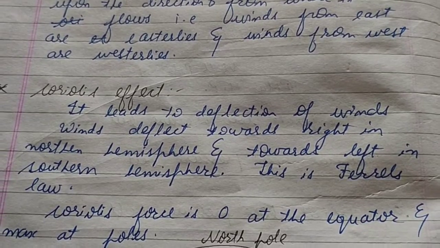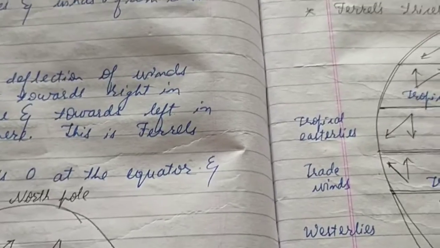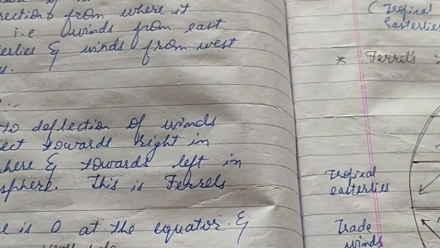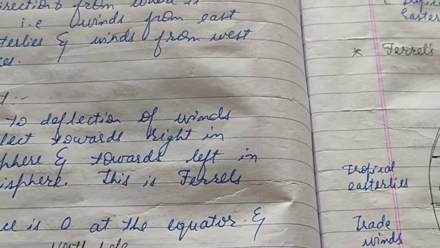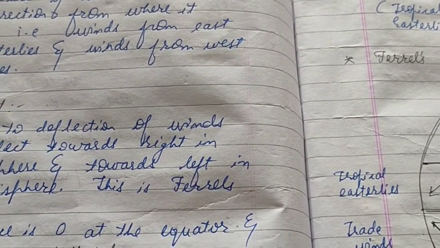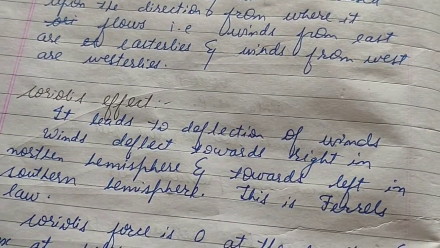Before that, let's see what is Coriolis effect. Coriolis effect basically leads to the deflection of winds. Winds in the northern and the southern hemisphere deflect in a particular direction, and that is because of this Coriolis effect. Why is this Coriolis effect experienced? It is because of the rotation of the earth around its own axis.